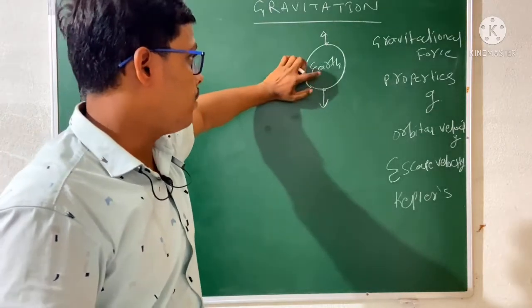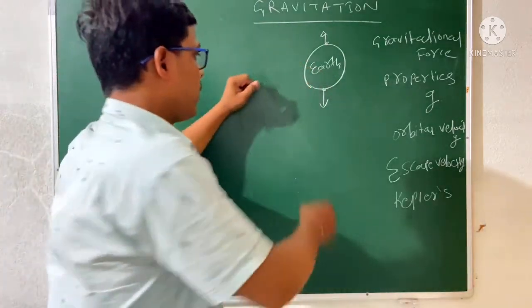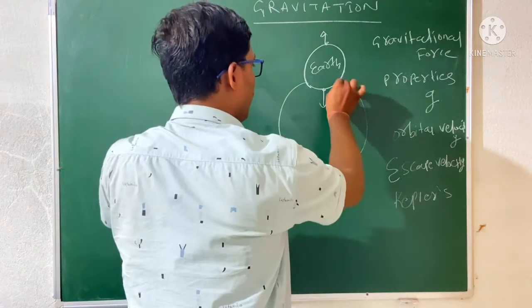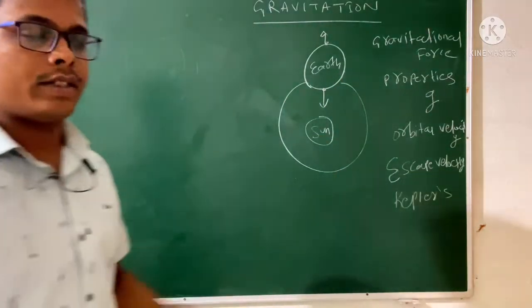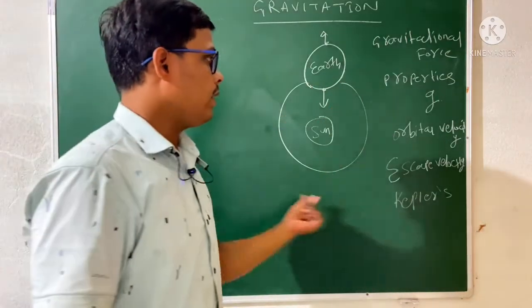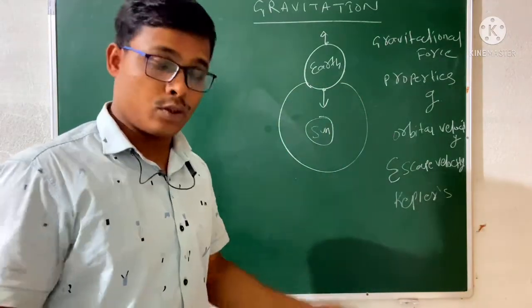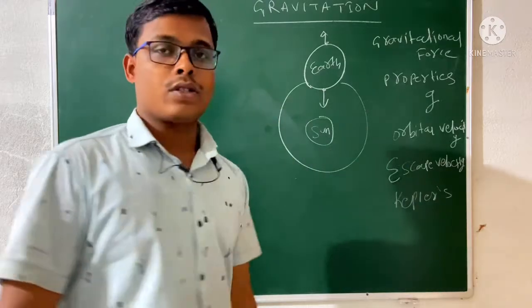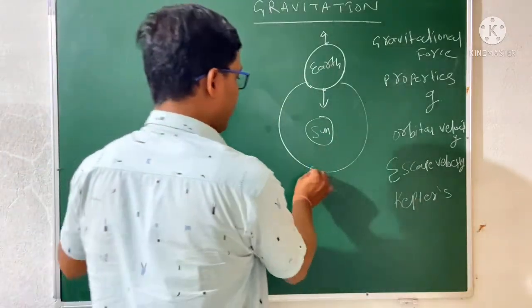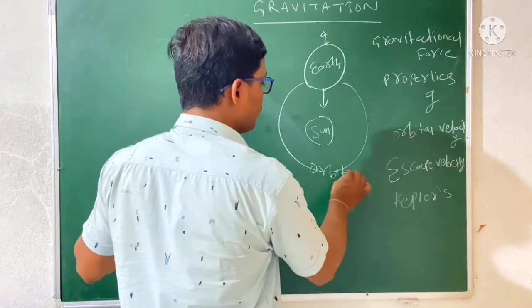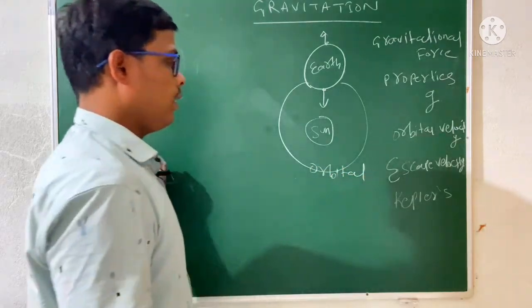तो अर्थ भी रोटेट करुची जोटा कि सन चारिपटे. तो सन को आम गोटे जब स्टार कंसीडर करवा, if we consider the sun as a star, then the earth is rotating about its own path, and in the path of the sun. That is the orbital path. Okay, so this is the orbital path. So earth is rotating around the sun.